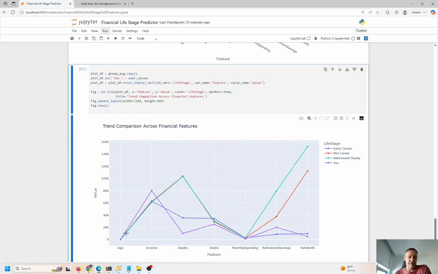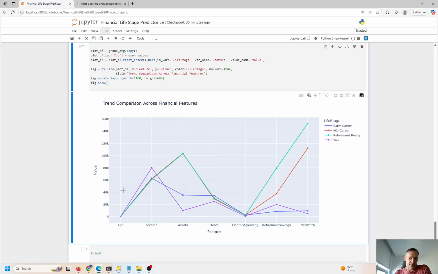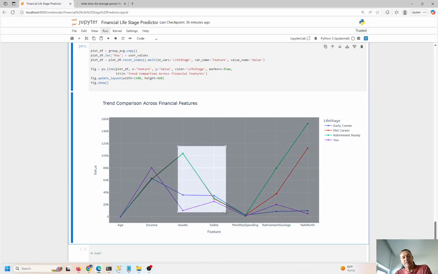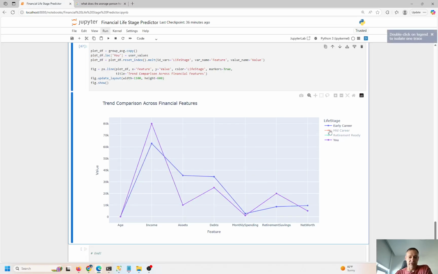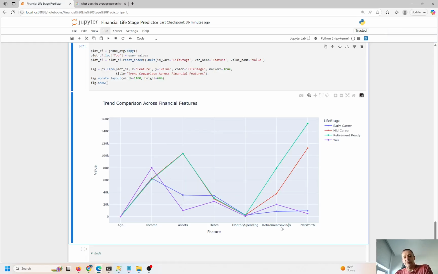This is a trend comparison across financial features. So based on age and life stage, we can see which features contribute the most, right? So income and value, or mid-career, early career, and retirement ready, right? Retirement ready being green. So this guy is green over here. Net worth, high net worth, and he's retirement ready. And income over here on the left, and value, these numbers are a little bit lower. I like these Plotly charts because you can zoom in, you can zoom out, look at all the details, double click to get back to where you were before. And then of course you can turn these on and turn these off if you want to see different views. So that is pretty cool too.